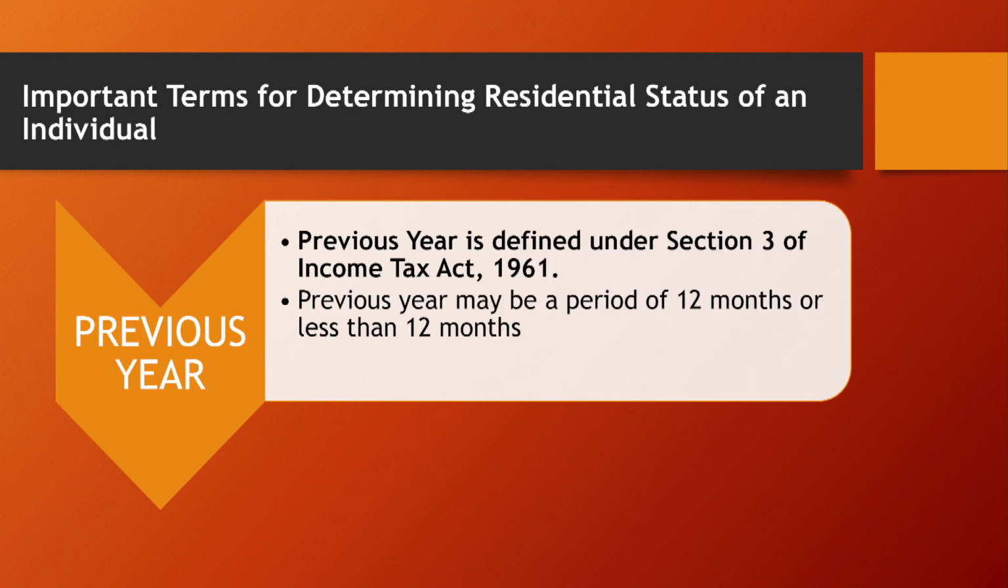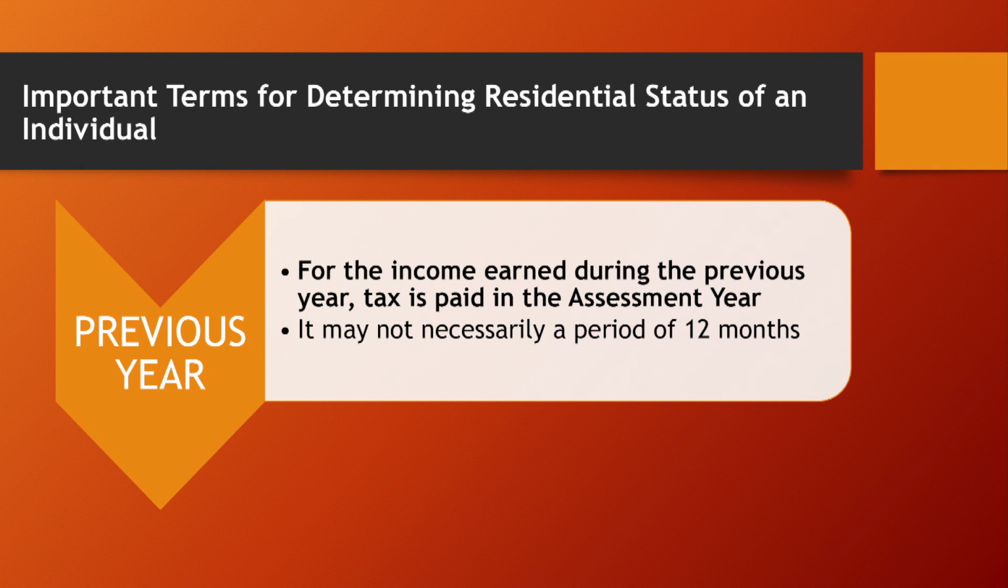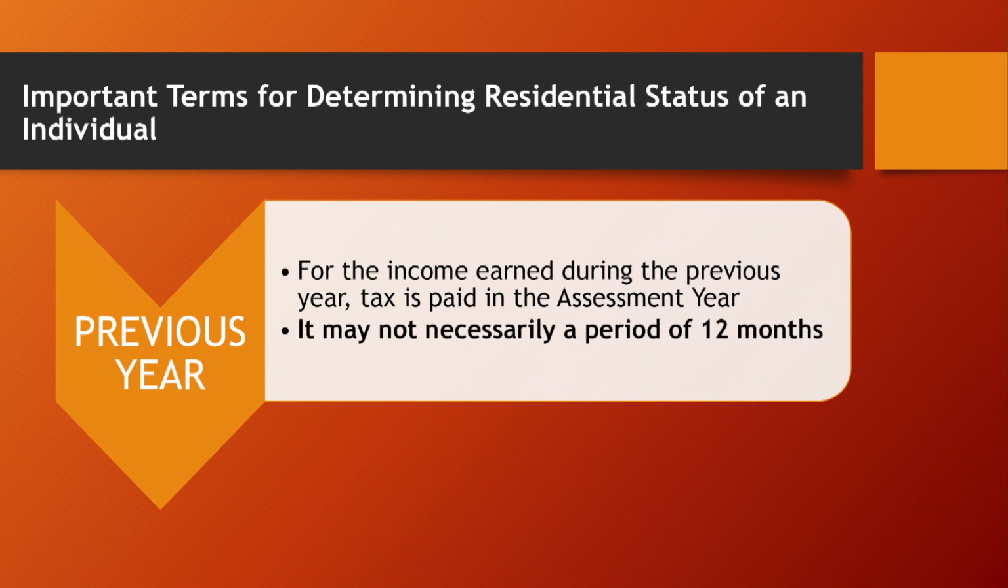So what do you mean by previous year? The term previous year is defined under Section 3 of the Income Tax Act 1961. Previous year may be a period of 12 months or less than 12 months. Whatever income is earned during the previous year, tax on the total income is paid in the assessment year. It may not necessarily be a period of 12 months.